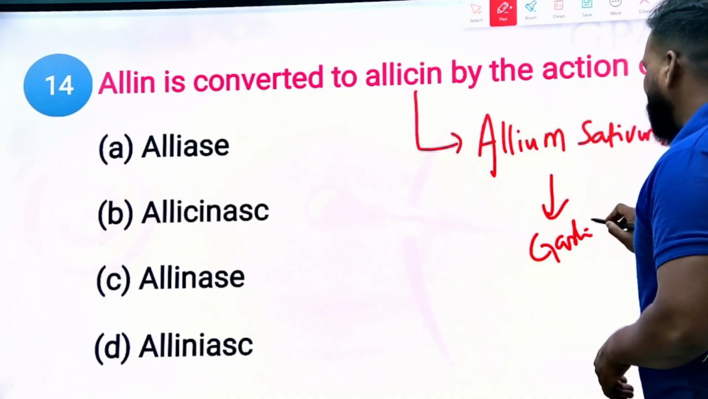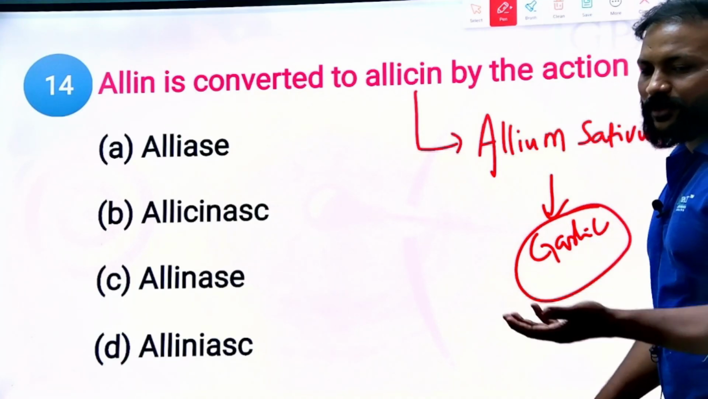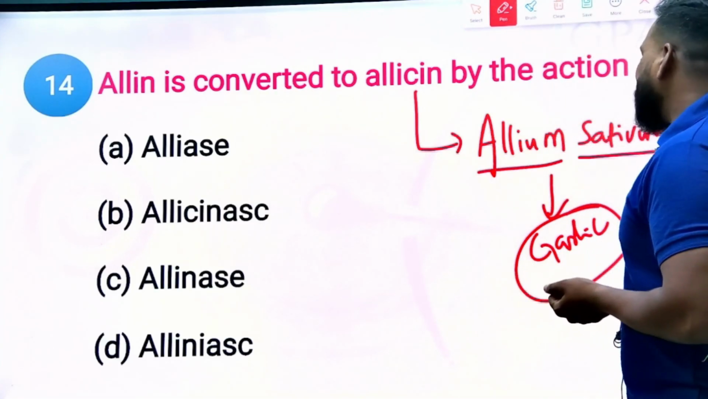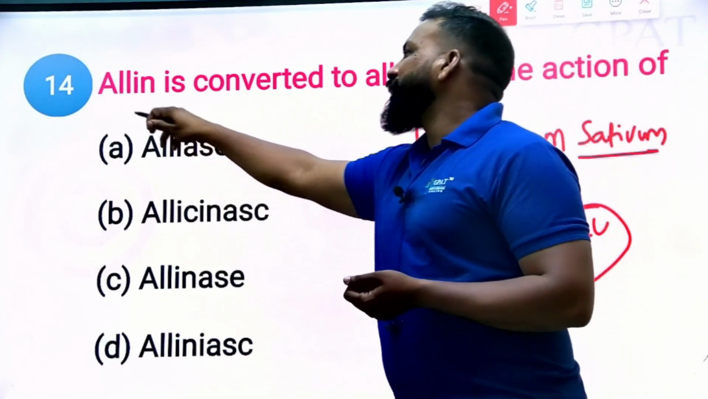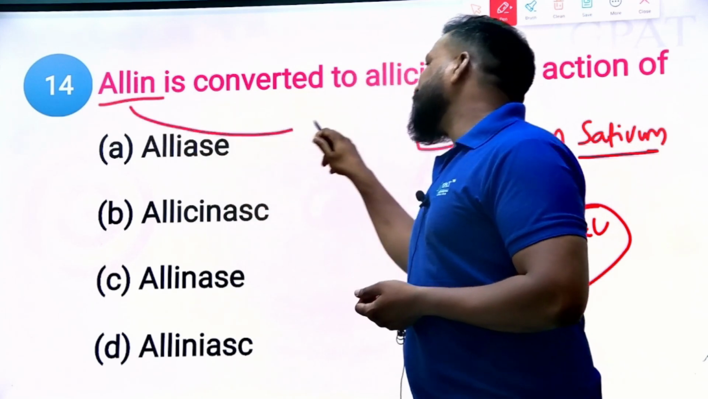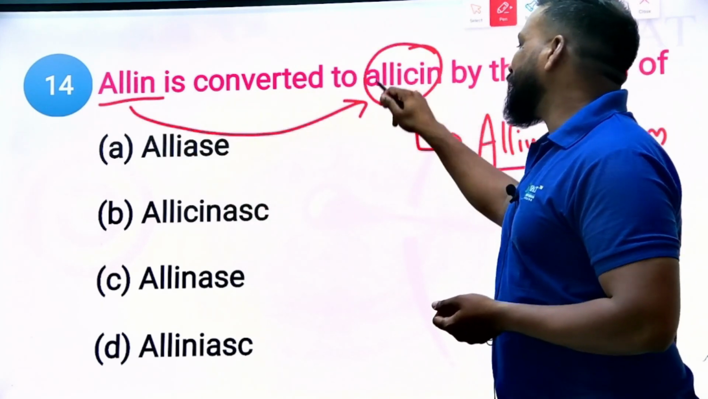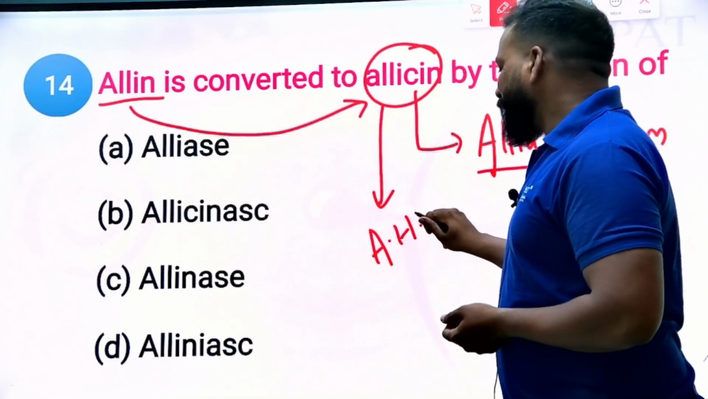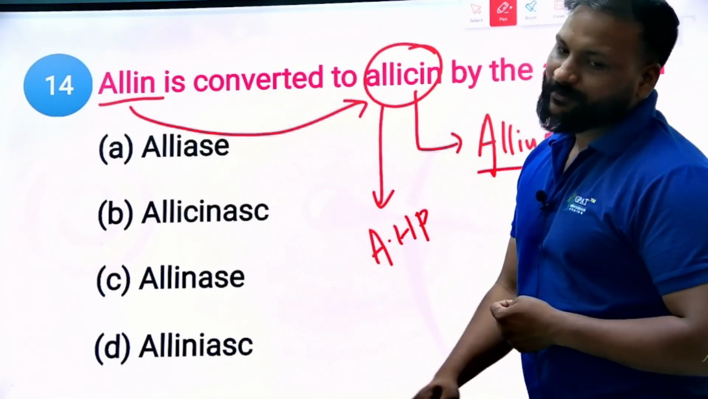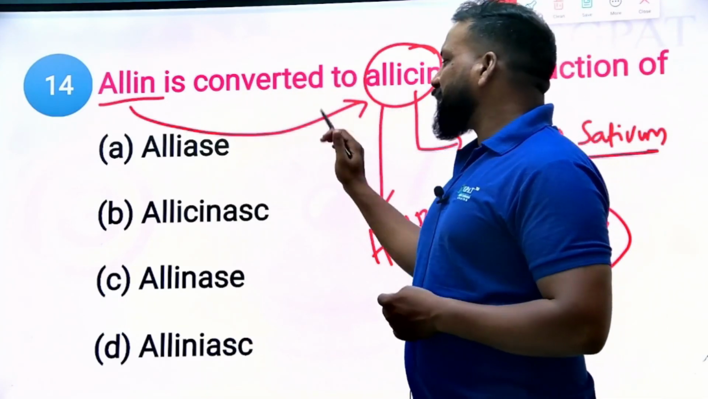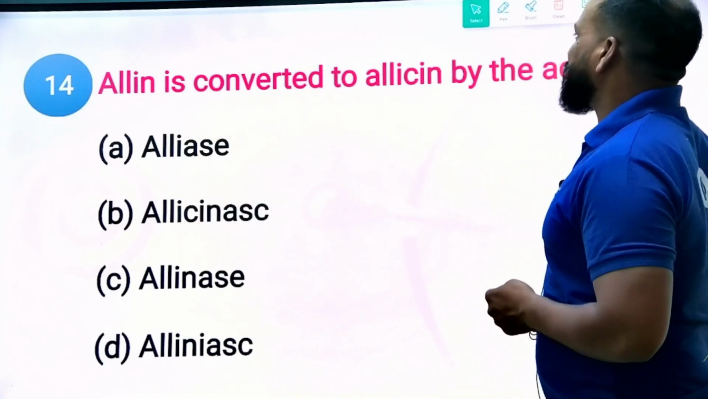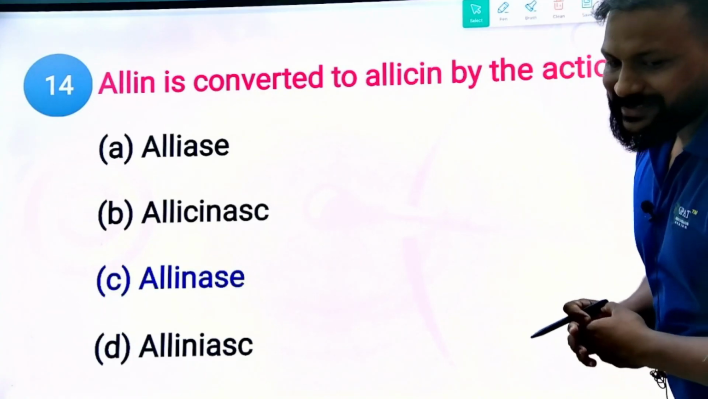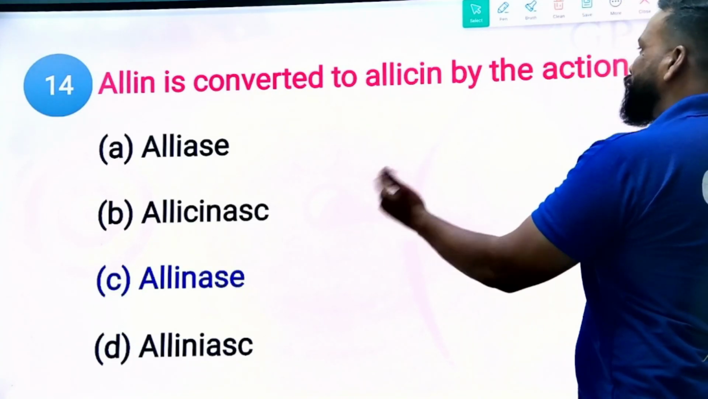Garlic is a volatile oil drug. So we are discussing a part called volatile oil, right? That's the reason we are discussing a lot of volatile drugs. Allium sativum contains a compound called alanine, and it is converted into allicin. This allicin is a volatile principle which is used as an anti-hyperlipidemic. So this conversion is done by which enzyme? That's the question we are asking. The right answer will be alliinase. Alliinase is the enzyme responsible for the conversion of alanine to allicin.